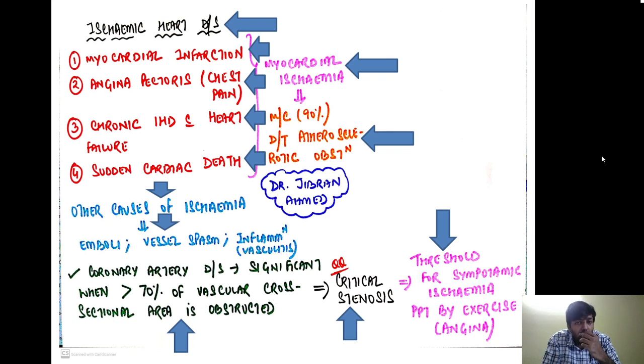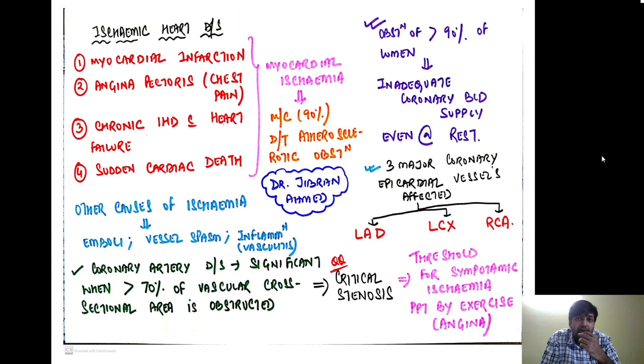So if there is a more than 70% obstruction of the coronary arteries, then on exertion, on carrying out any physical activity, ischemia will happen. There will be chest pain. Now, when the obstruction is more than 90% of the lumen, so if more than 90% of the coronary artery cross-sectional area is blocked or obstructed, this is going to lead to an inadequate coronary blood supply, and you are going to have chest pain even at rest. So even at rest, you are going to have symptoms of ischemia.